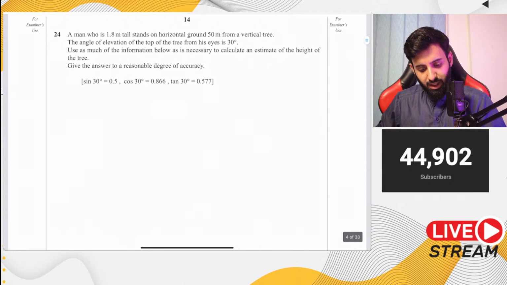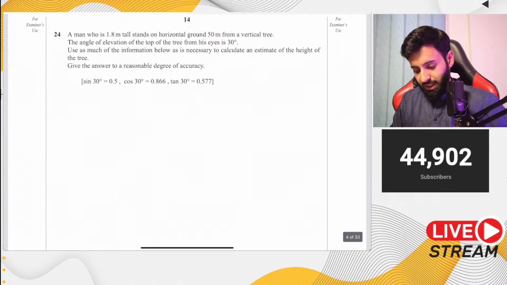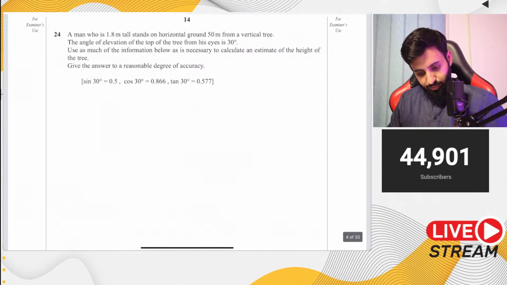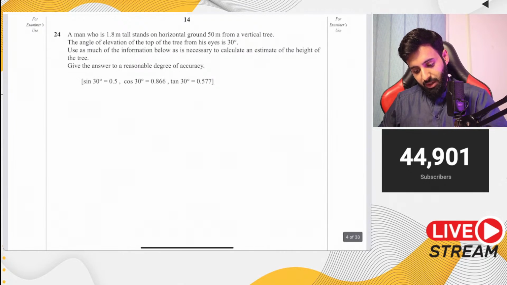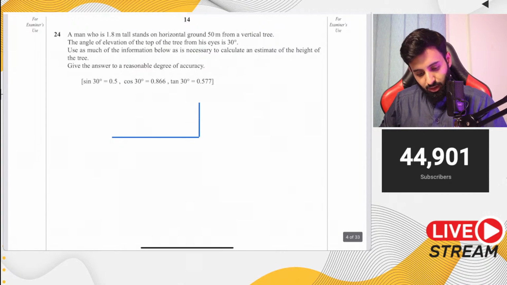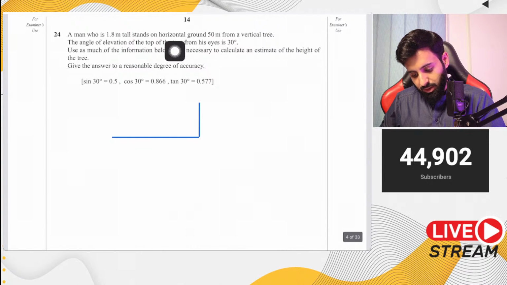It says here, a man who is 1.8 meters tall stands on horizontal ground 50 meters from a vertical tree. The angle of elevation of the top of the tree from his eyes is 30 degrees. Use as much of the information below as necessary to calculate the estimate of the height of the tree. So we have a man who is 1.8 meters tall. He stands on horizontal ground 50 meters from a vertical tree.